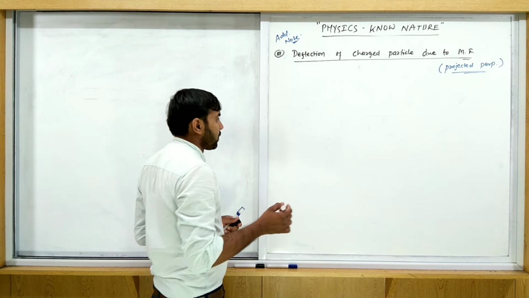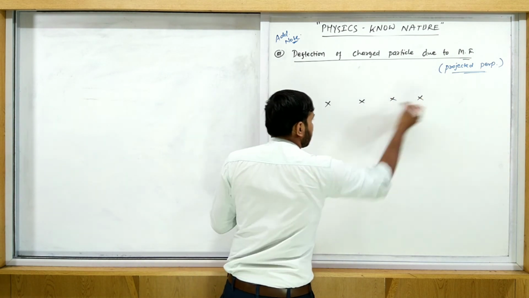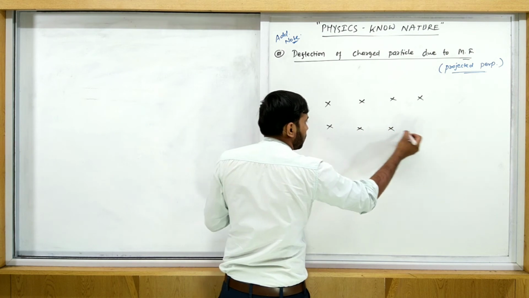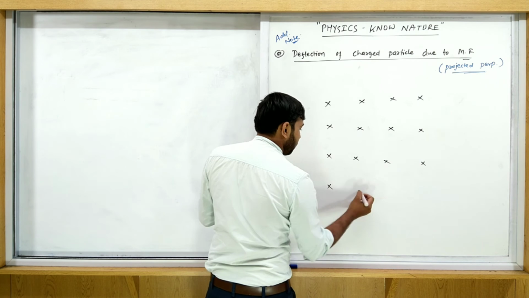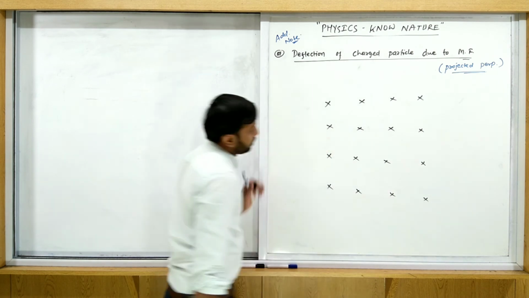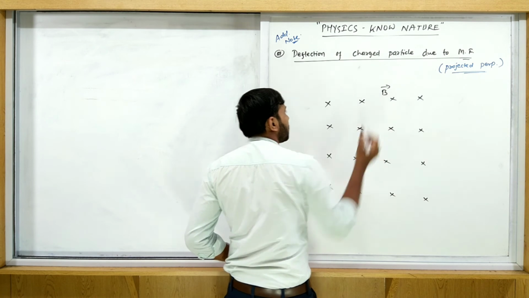Let's understand. Suppose this type of magnetic field is given to you, a uniform magnetic field perpendicular to the plane.